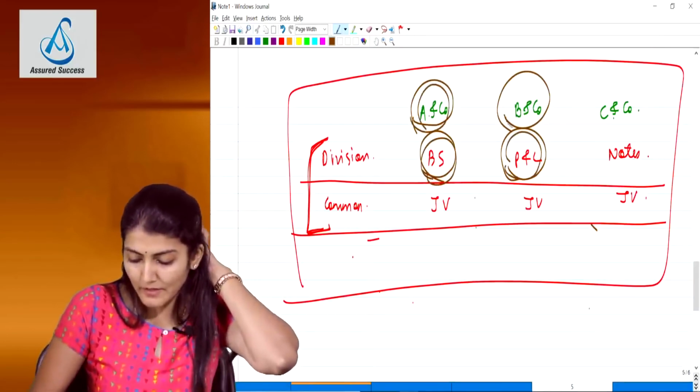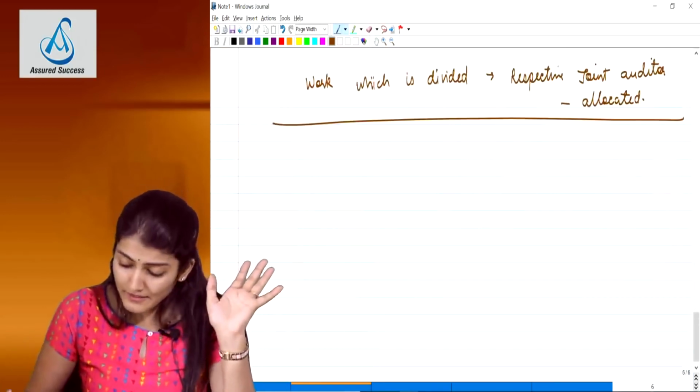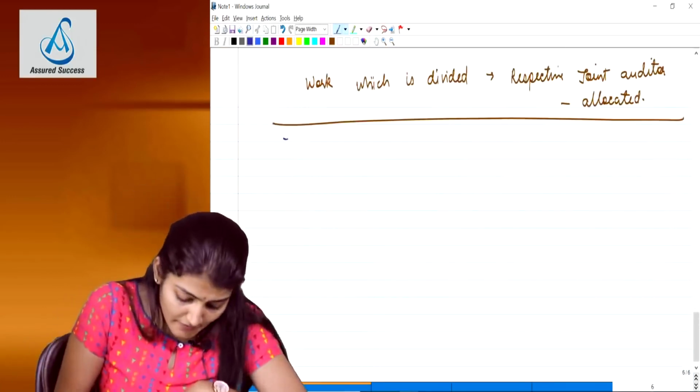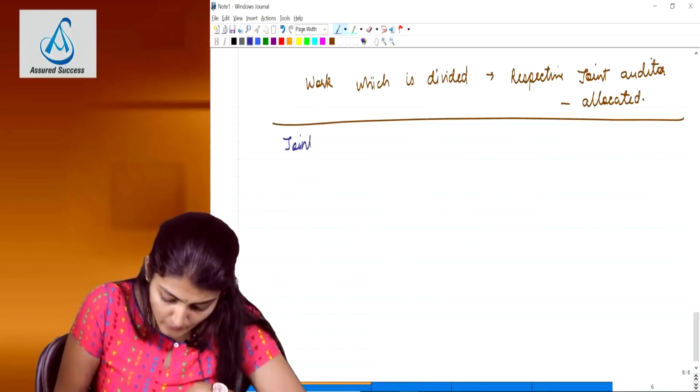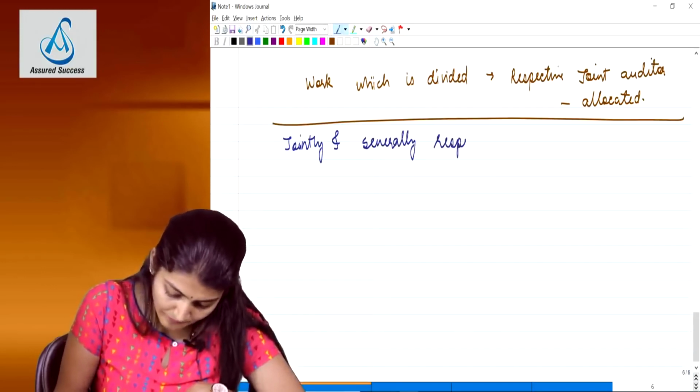A and company, P&L, B and company, notes, C and company, the respective joint auditor. However, there are certain areas where the joint auditors are jointly and severally responsible.